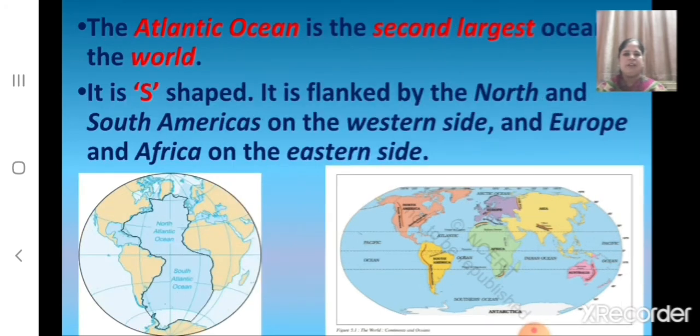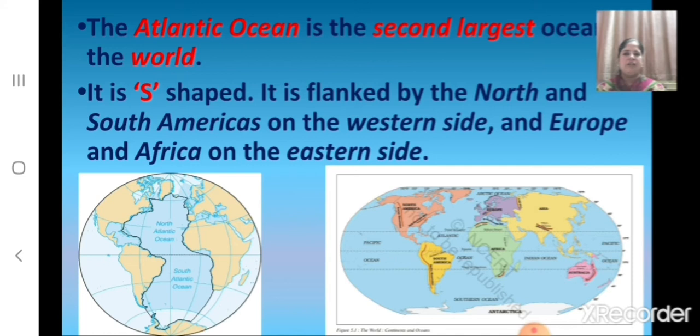Now let us revise about the Atlantic Ocean. Children, which is the second largest ocean in the world? The Atlantic Ocean is the second largest ocean in the world. And what is the shape of the Atlantic Ocean? It is S-shaped. And what is there on the western side of the Atlantic Ocean? It is flanked by the North and South Americas on the western side.